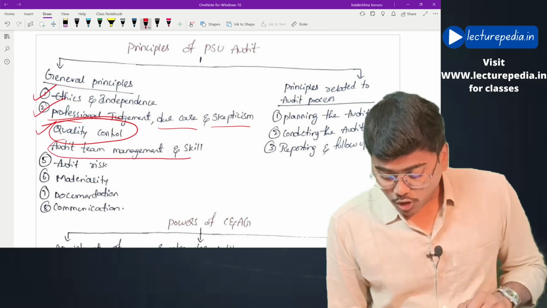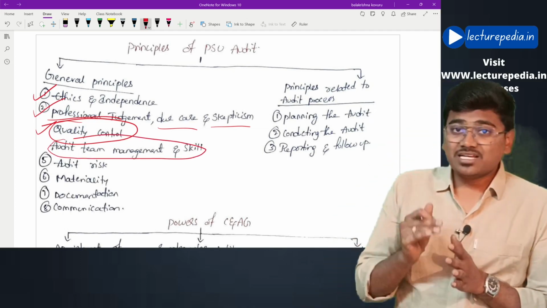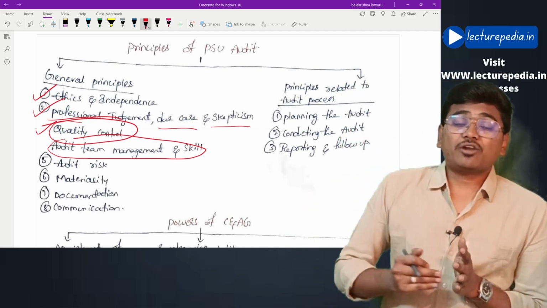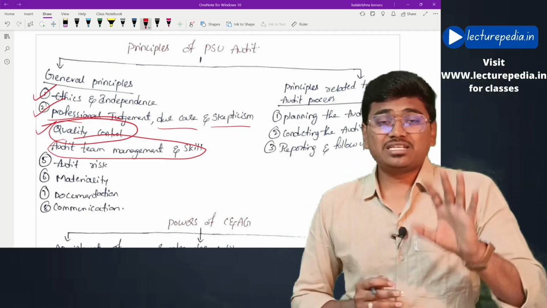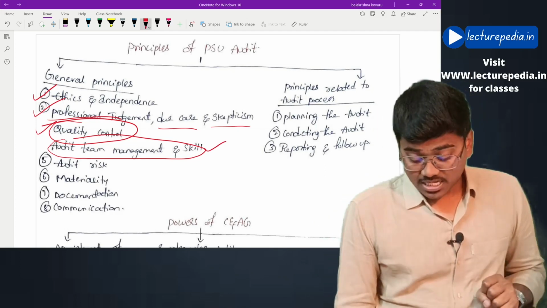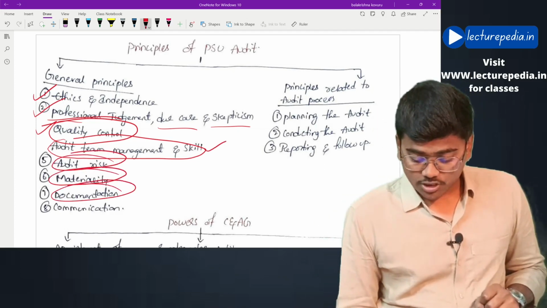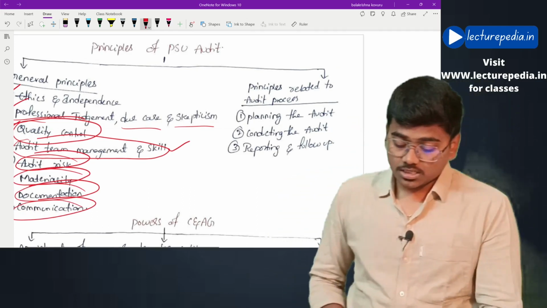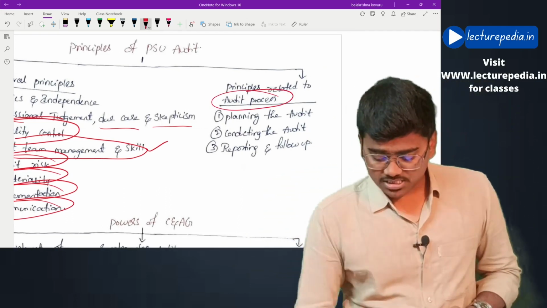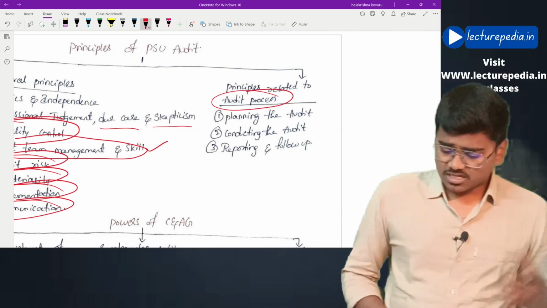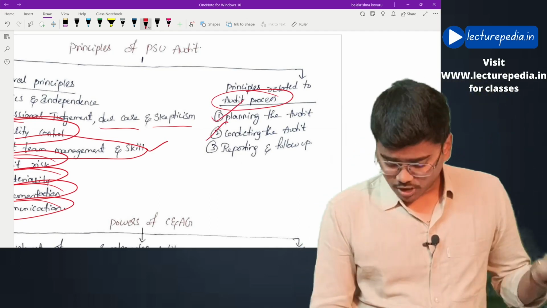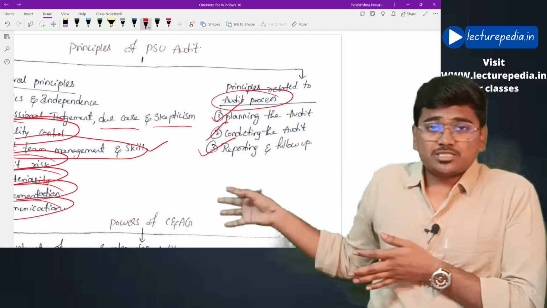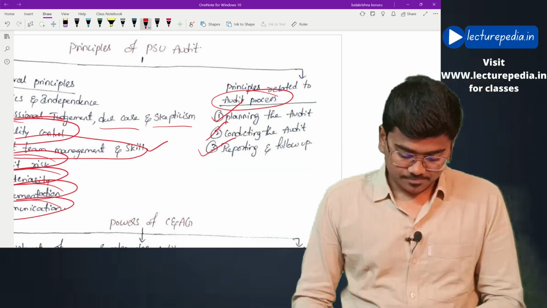And you should also check whether audit team is eligible and audit team is having sufficient skill for performing the audit. Okay, whether audit team is having sufficient skill, that has to be checked. Next, audit risk, materiality, documentation, communication. These are the general principles. Coming to the principles related to audit process, what will be involved in audit process? First one, planning the audit, conducting the audit, reporting and follow up. These are the three principles related to audit process.